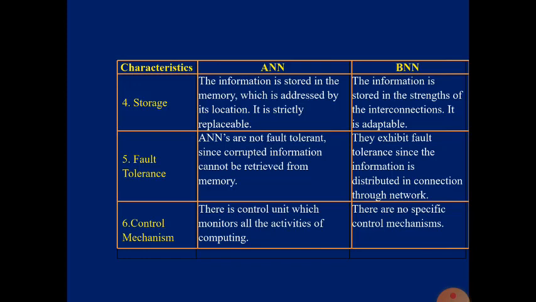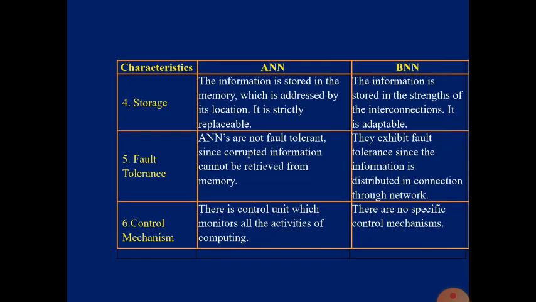That is the drawback of the artificial neural network. Whereas in the biological neural network, though some part of the information is corrupted, there is no problem; we can still extract the information. That is the fifth characteristic, fault tolerance.